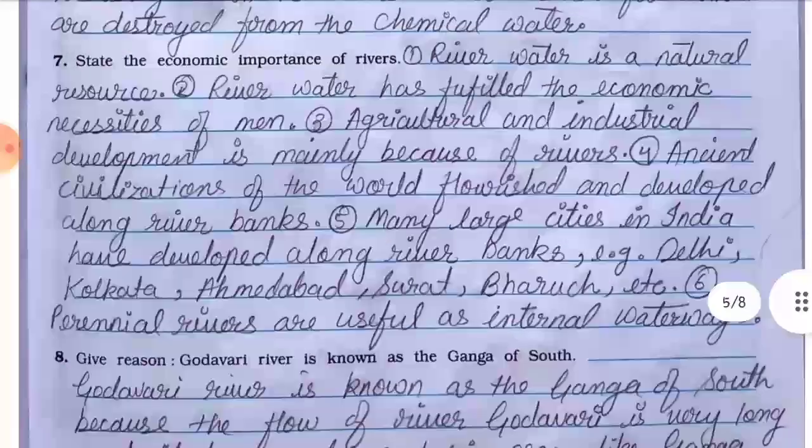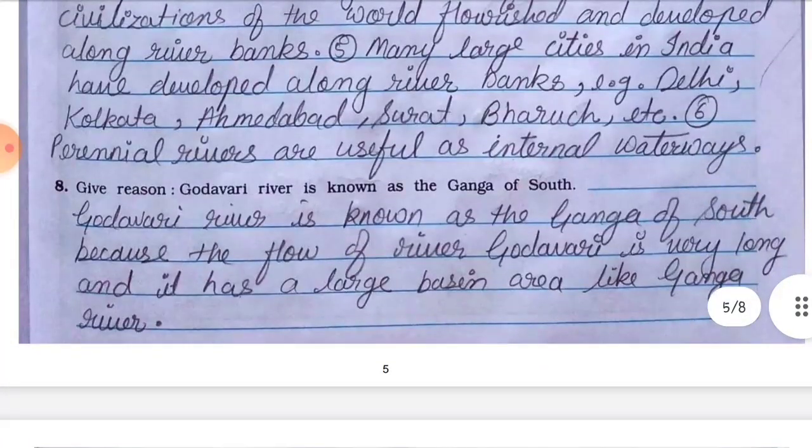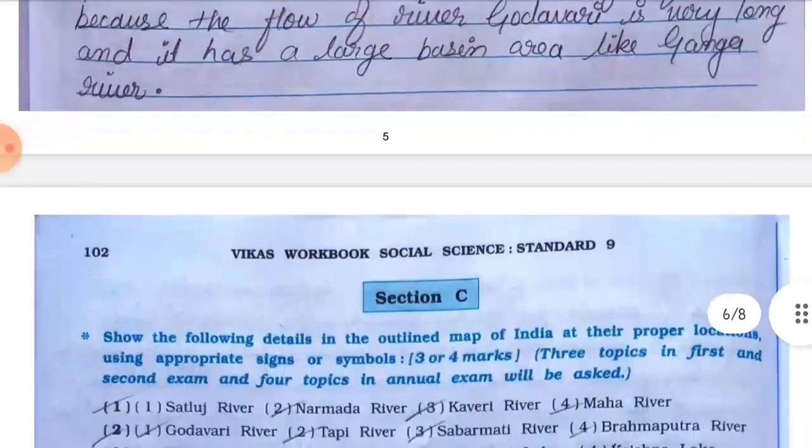Now let's see question number 8. Give reason, Godavari river is known as Ganga of South. Godavari river is known as the Ganga of South because the flow of river Godavari is very long and it has a large basin area like Ganga river. So here we complete our question answers.